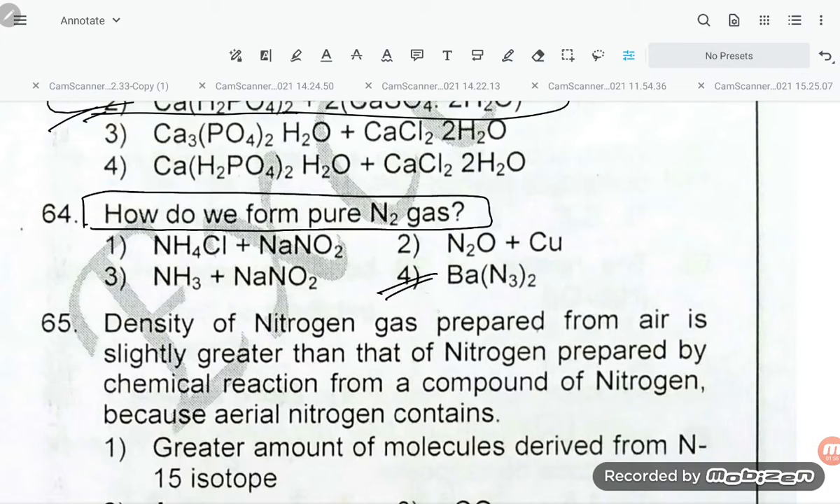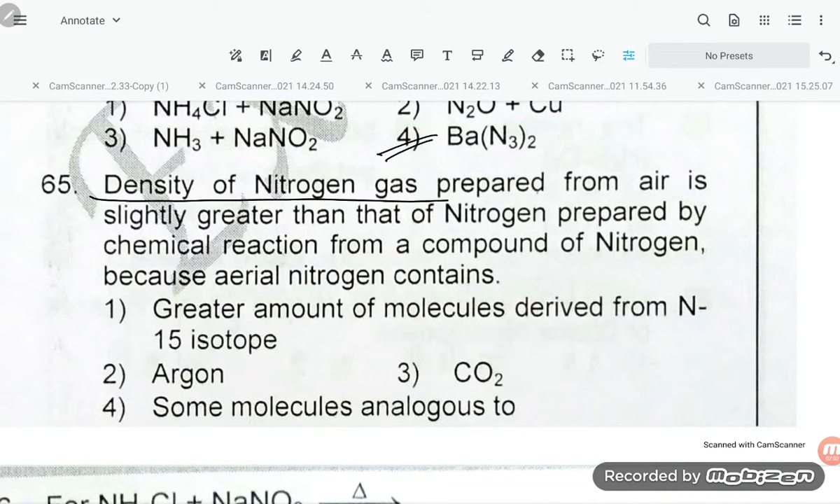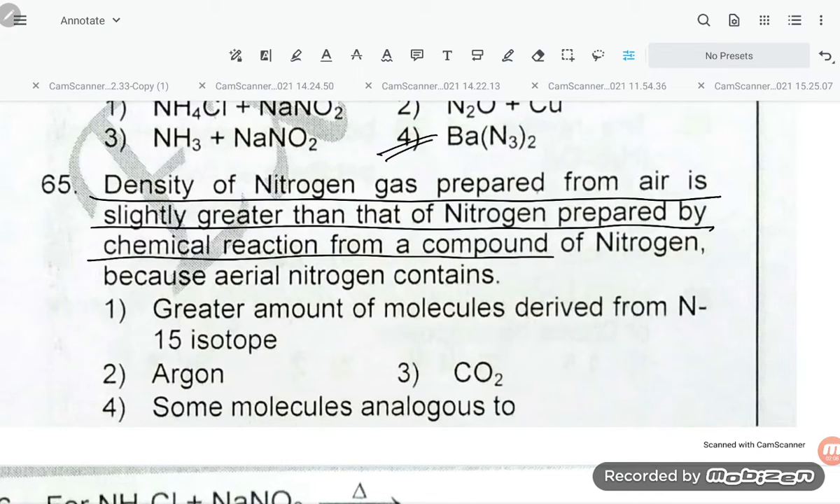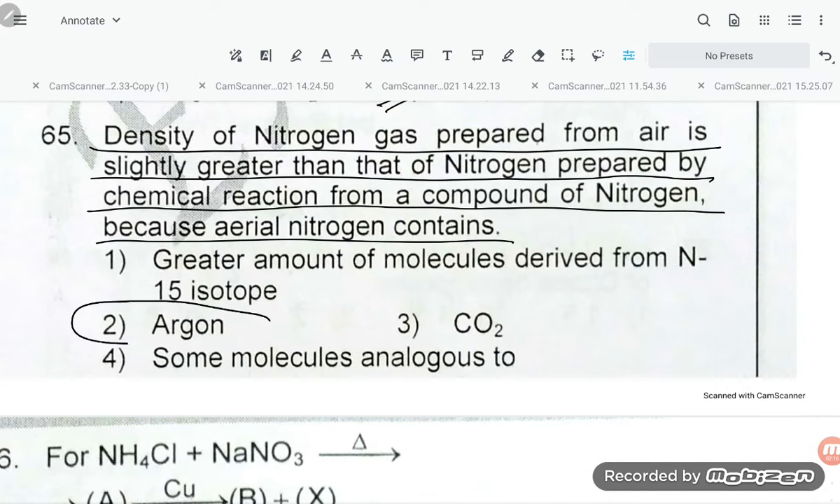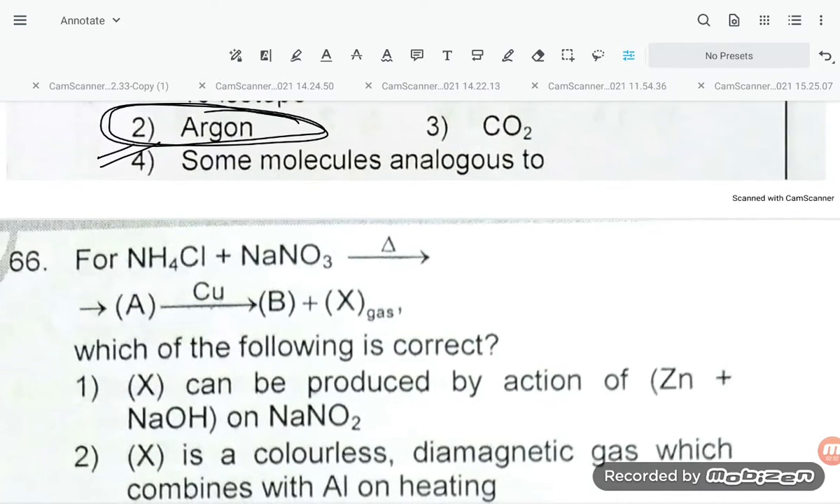Barium azide or sodium azide, if you heat them, they will give pure nitrogen. Density of nitrogen gas prepared from air is slightly greater than that of nitrogen prepared by chemical reaction from compounds of nitrogen, because aerial nitrogen contains what? It contains argon, so the density of the nitrogen prepared from air is slightly greater than from the chemical method. So for question number 65, option number 2 is correct.